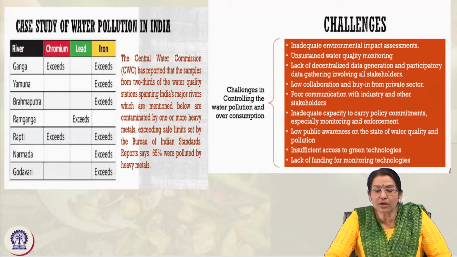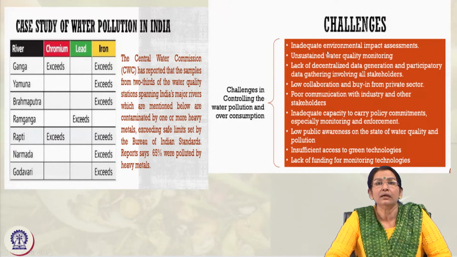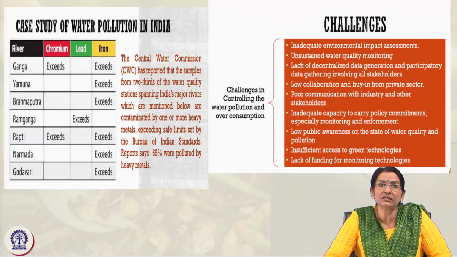Unsustained water quality monitoring. Even drinking water is the most important resource that we need in our present context across the country. So, what is the water quality, and how is it being monitored and processed? We do not have an efficient system now.